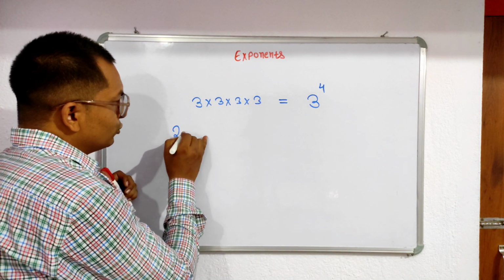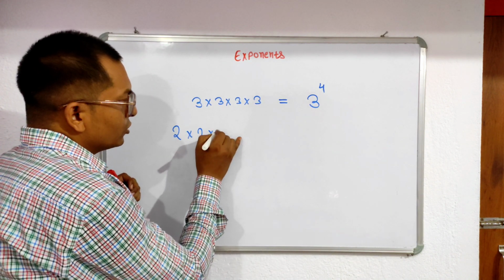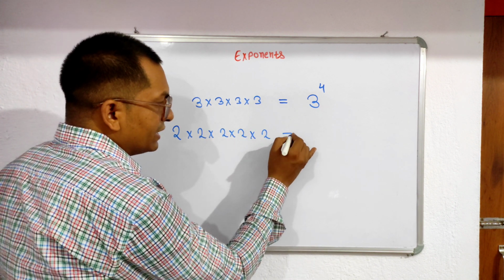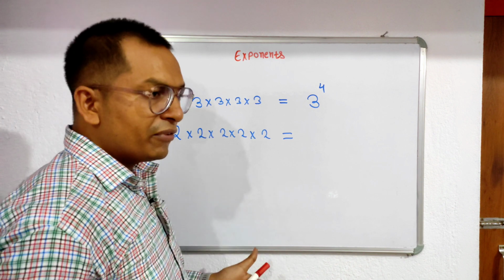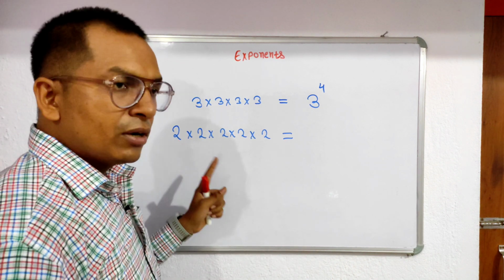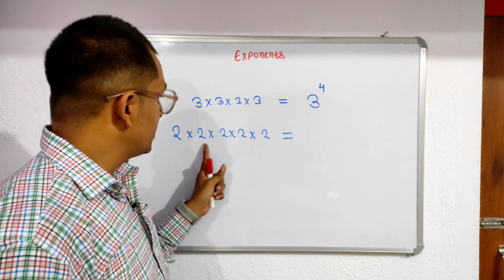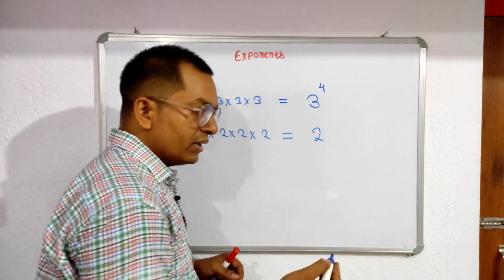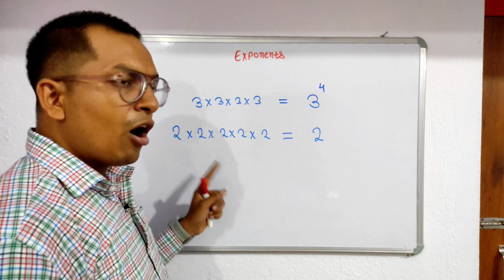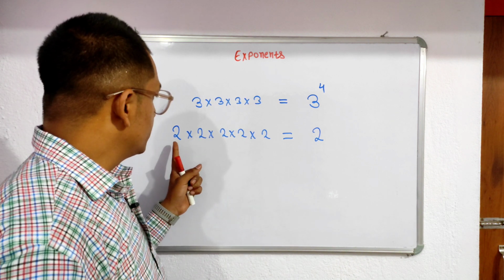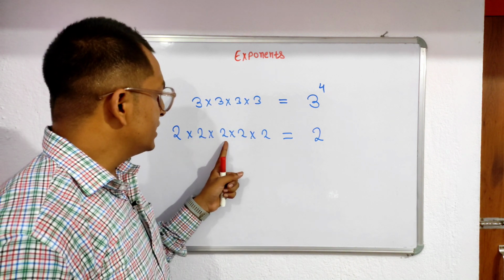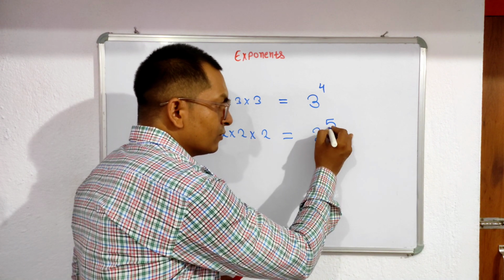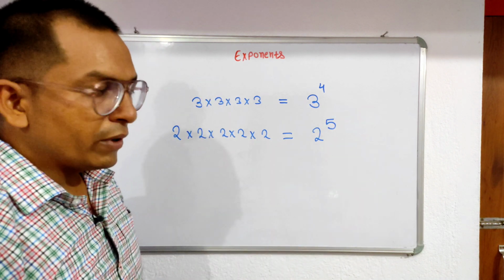Suppose we write 2 into 2 into 2 into 2 into 2. In this case, first we write the number which is repeated. These are repeated numbers, so you write 2 here. Then you count how many times 2 is written: 1, 2, 3, 4, 5. So here we write 5.